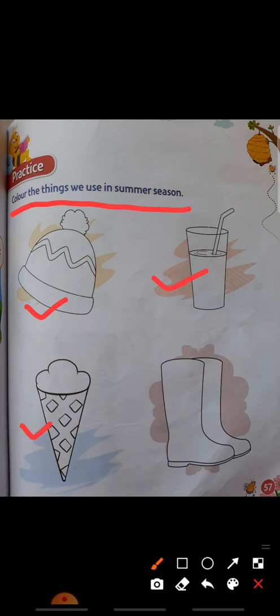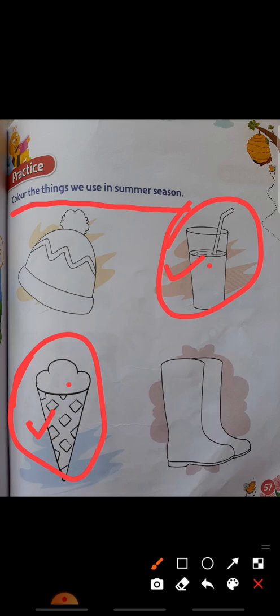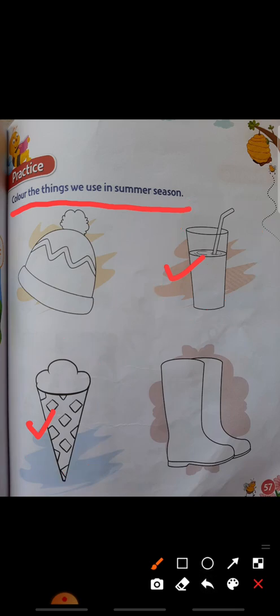No, in the hot season. So that you have to color here. So tell me which are the things we will use in the summer season? Cap, juice, ice cream, shoes. Yes, juice and ice cream we will use in summer season. So these two you have to color. Understood? Okay. Next,